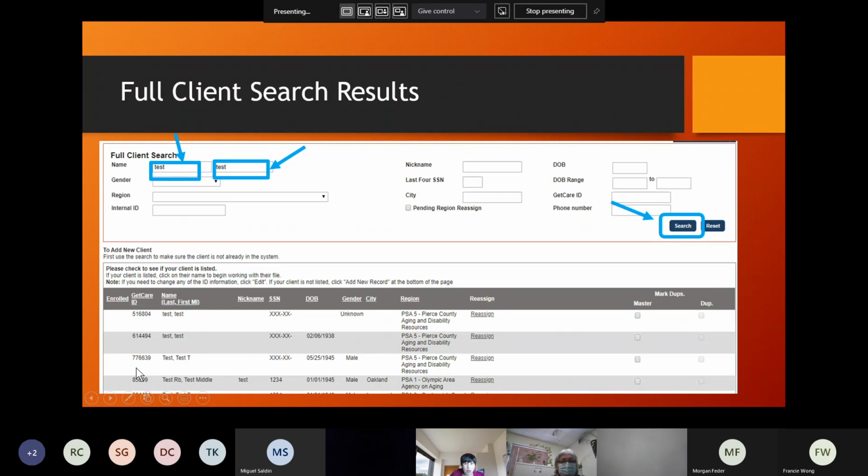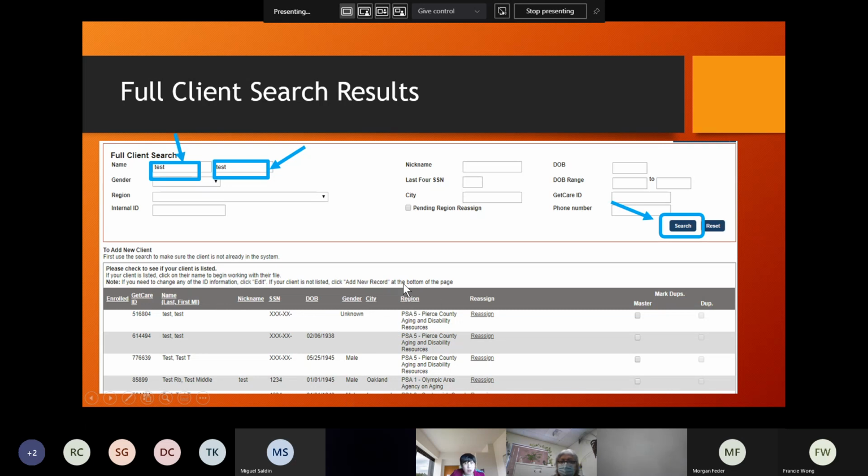The GetCare ID number is a unique number, and every client in GetCare will have this unique GetCare ID number generated by GetCare. Okay, and the last name and first name are here, and the social security number. If the social security number was entered into GetCare, it will show the last 4 digits here, and date of birth, and gender,